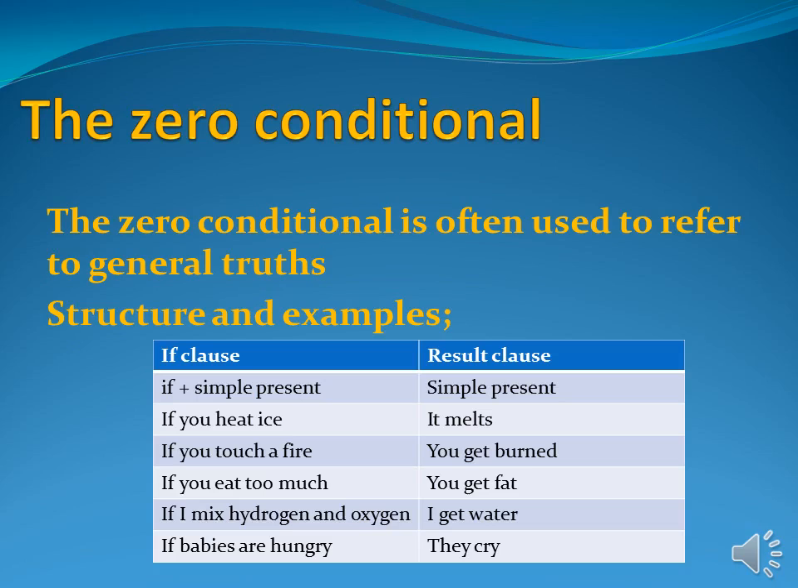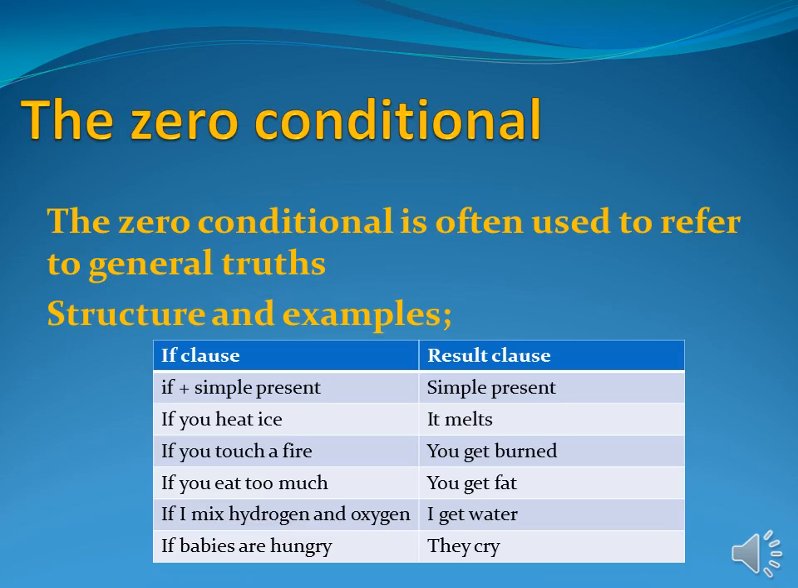Dear students, now let's switch to the first type and understand what a zero conditional sentence is. I am defining it. The zero conditional is often used to refer to general truths, or we can say universal facts. Here you can see a table in which the structure and examples are displayed. In the if clause, the structure is if with simple present. Simple present means the if clause part will be in present indefinite tense, and the result clause will be in simple present as well.